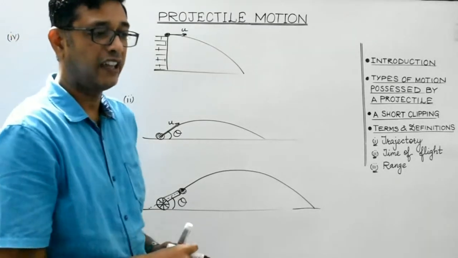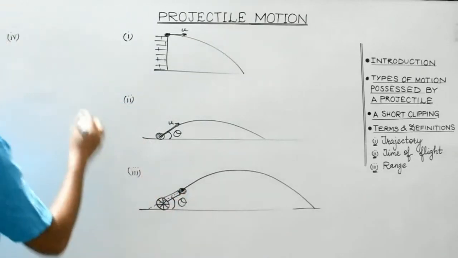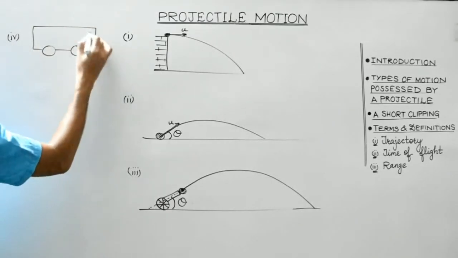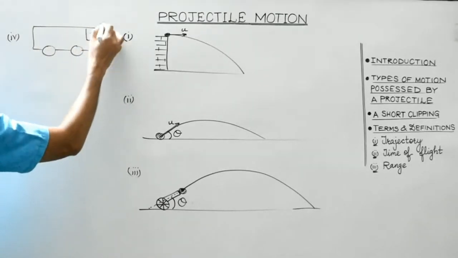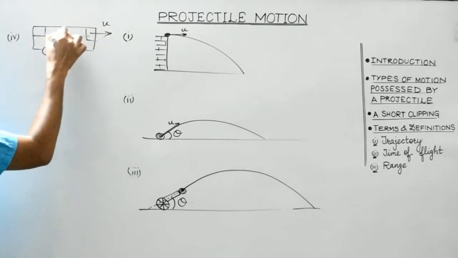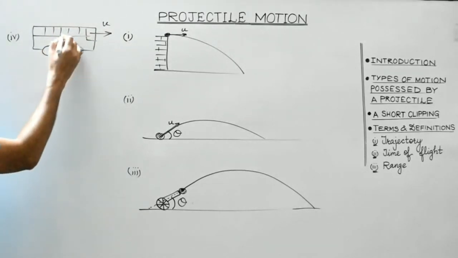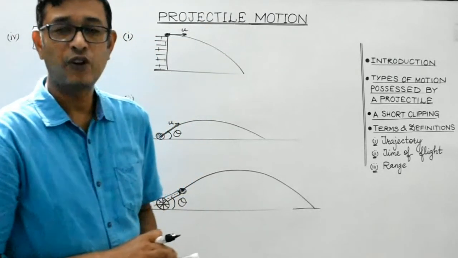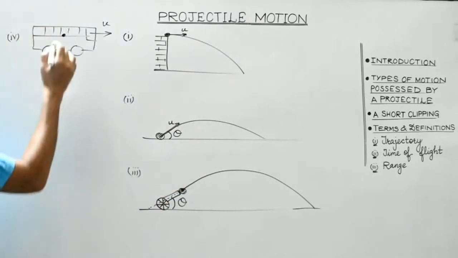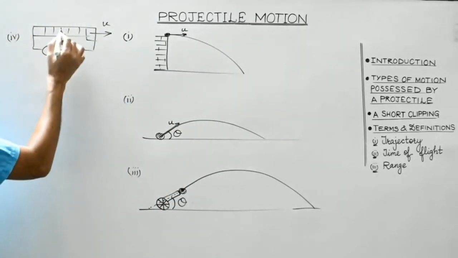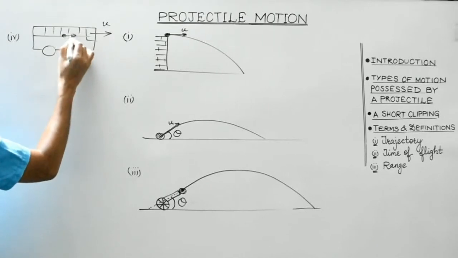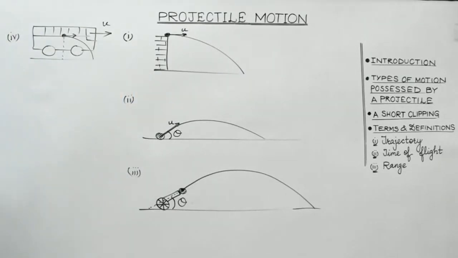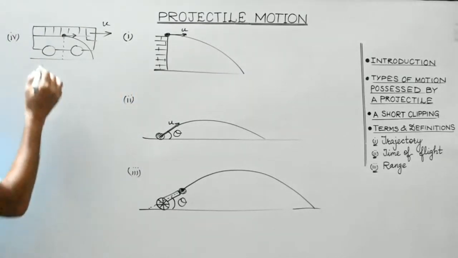Suppose we consider the case of a moving bus or a moving train. This is a bus or a train which is moving along this direction with velocity, and these are the windows, and a person drops a stone or a ball from the window of a moving bus. Now in this case, this ball or this stone will follow a path like this, and this is supposed to be ground. Right, students? Okay.